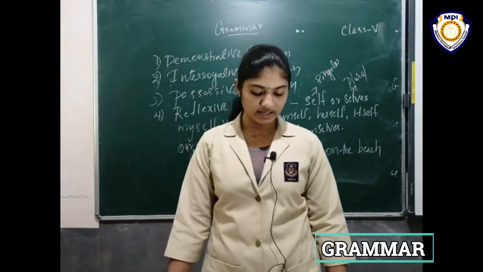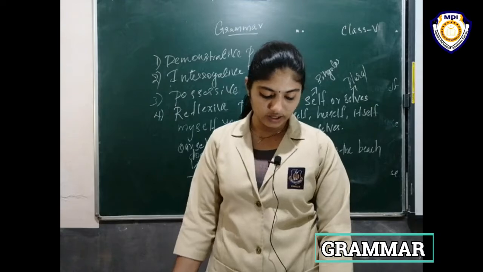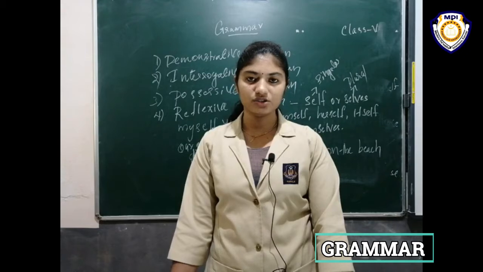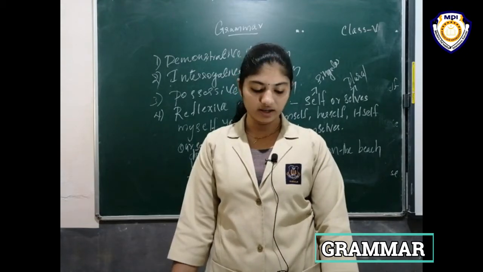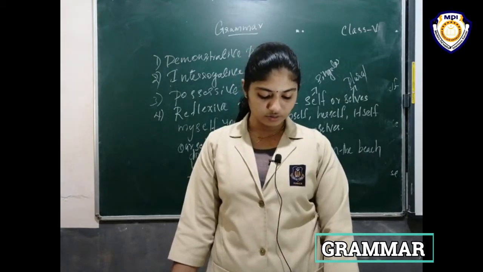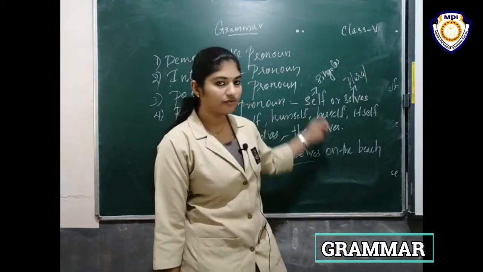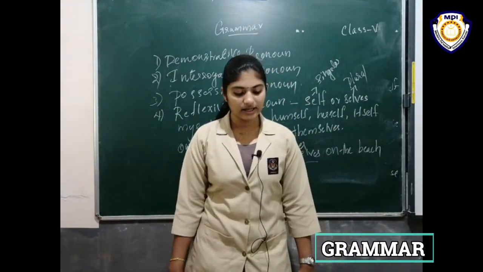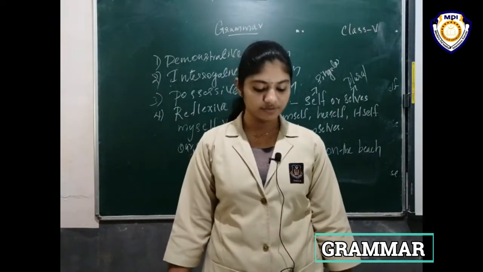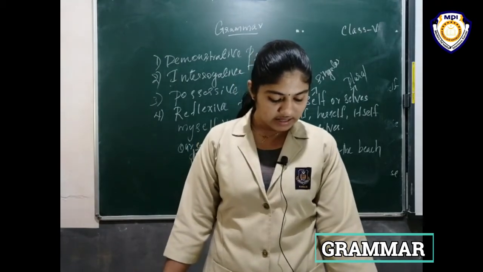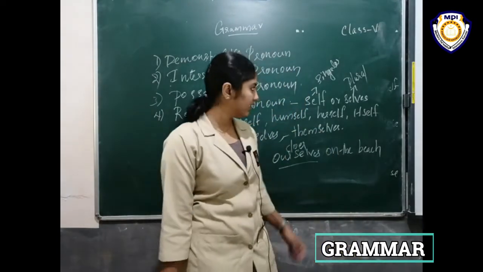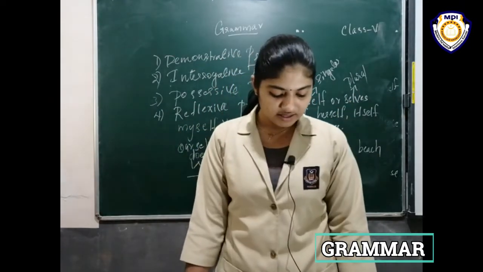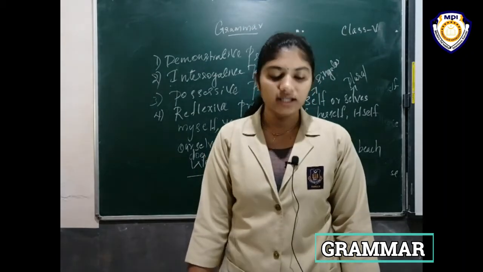The girl is singular here. That's why we use "mistakenly locked herself." The girl changes to she, so herself in the bathroom. We use self. Next one: the dog licked itself. Then we asked ourselves. We is plural here, that's why we use selves. Asked ourselves how we could have done this.